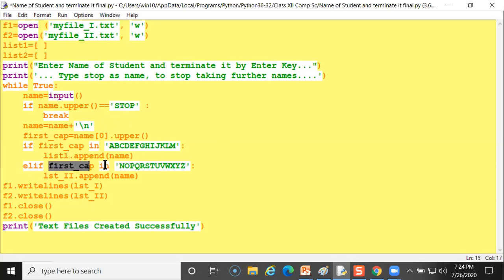The second will check the membership operator, N to Z. These are the other characters I have stored in it, N to Z. It will check for the second capital letter, N to Z. So now list 2, this is for list 2. I am changing this variable also.